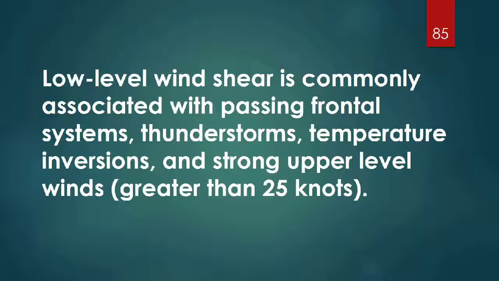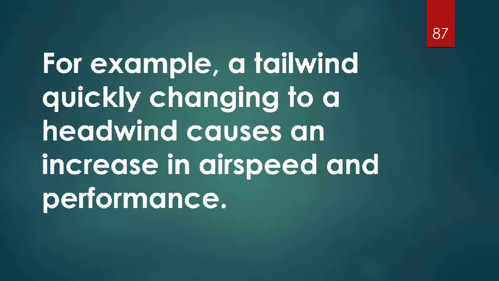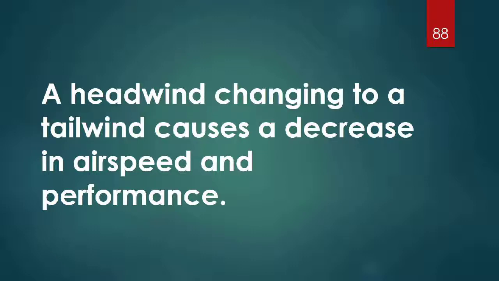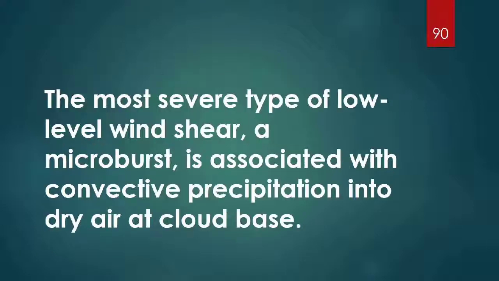Low-level wind shear is commonly associated with passing frontal systems, thunderstorms, temperature inversions, and strong upper-level winds greater than 25 knots. Wind shear is dangerous to an aircraft. It can rapidly change the performance of the aircraft and disrupt the normal flight attitude. For example, a tailwind quickly changing to a headwind causes an increase in airspeed and performance. A headwind changing to a tailwind causes a decrease in airspeed and performance. In either case, a pilot must be prepared to react immediately to these changes to maintain control of the aircraft.